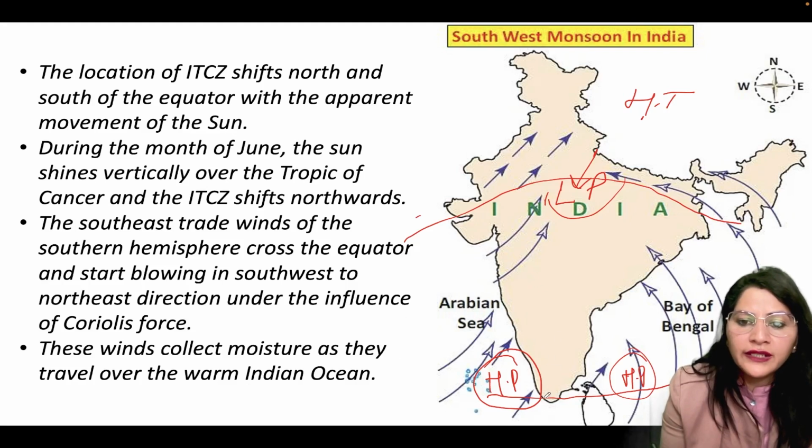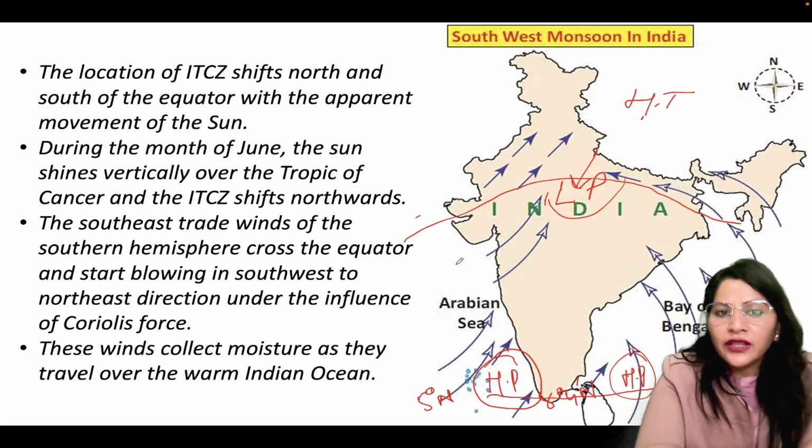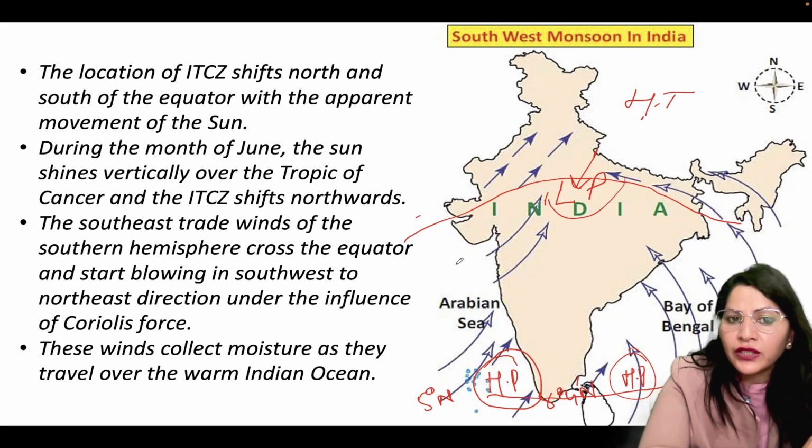As you all know, India starts from 8 degree 4 minutes north, and I am saying that ITCZ is up to 5 degree north, and when sun rays are falling over the northern part, this ITCZ is shifting up to Gangetic plain.